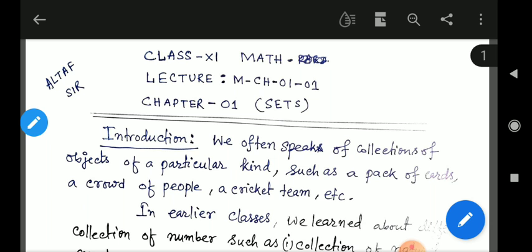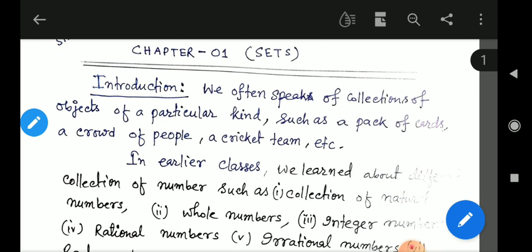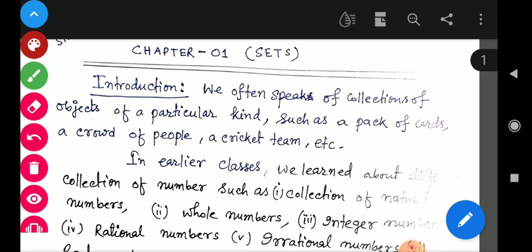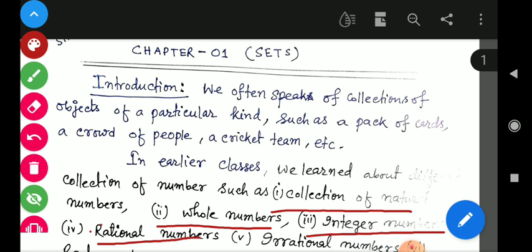Students, let's start. So in the introduction, I will tell you that in earlier classes we already got some collections of numbers. So in classes 8, 9, 10, you already know the collections of natural numbers, whole numbers, integers, rational numbers.